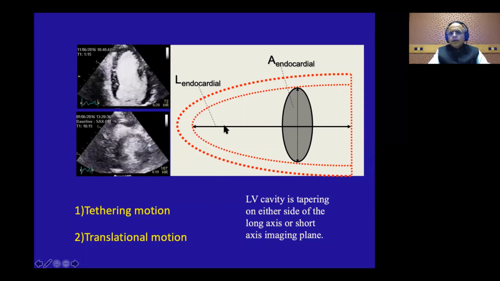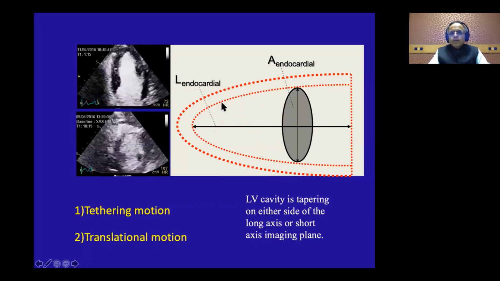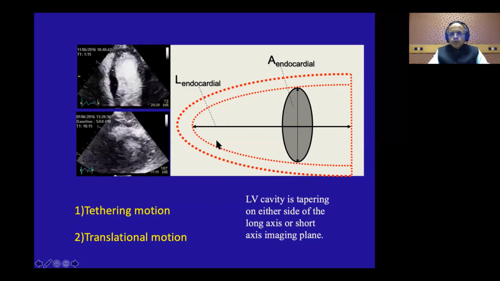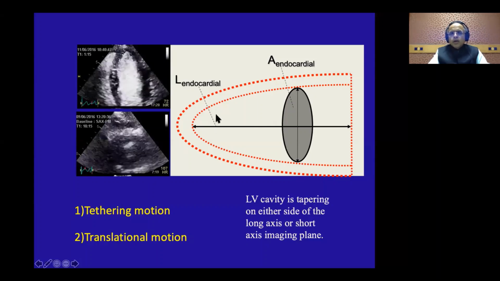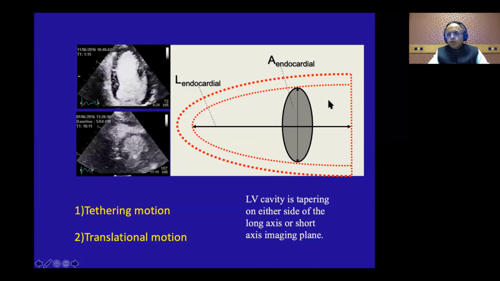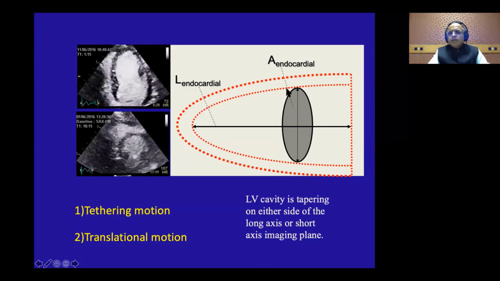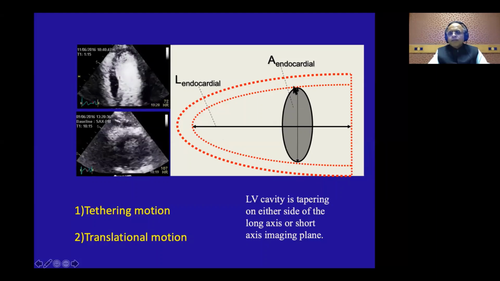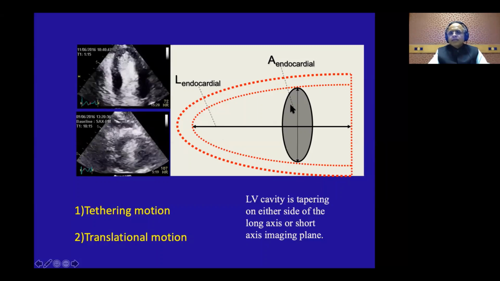So remember, if my imaging plane is steady, the LV may move through this plane. So if you have a through plane motion across your long axis or across your short axis, because the LV is tapering, you will falsely feel that the endocardium is coming closer to you, and you will feel that there is a motion.